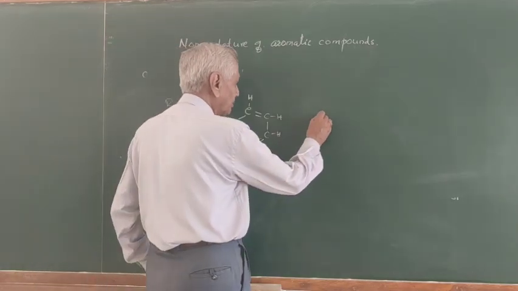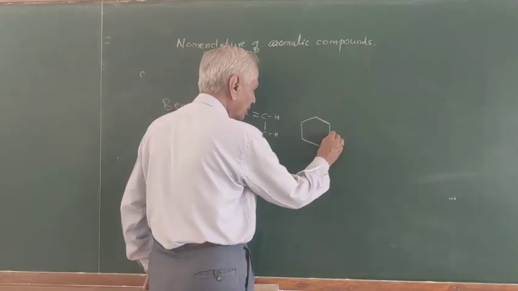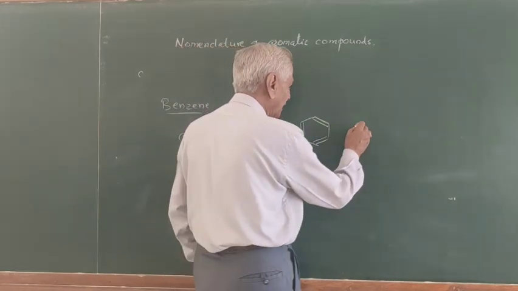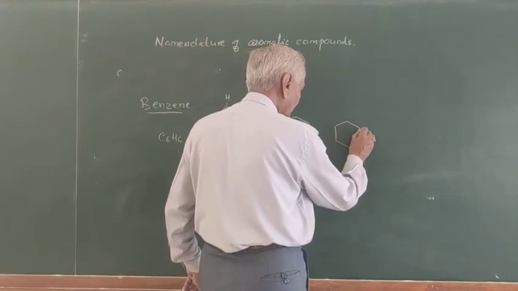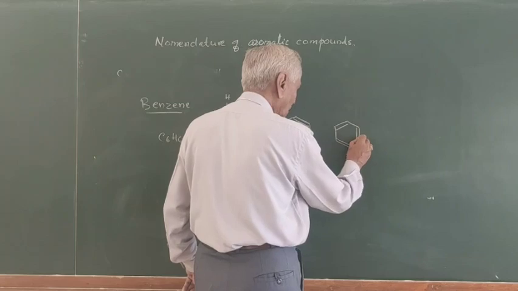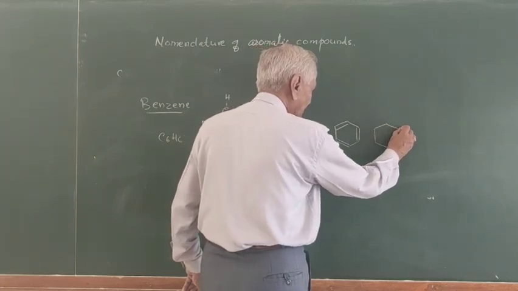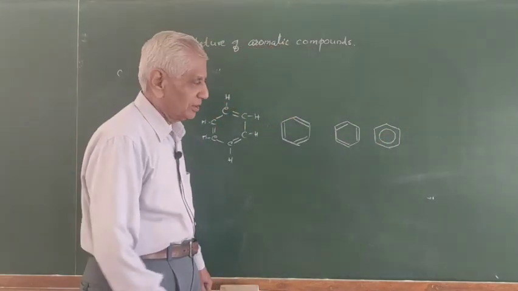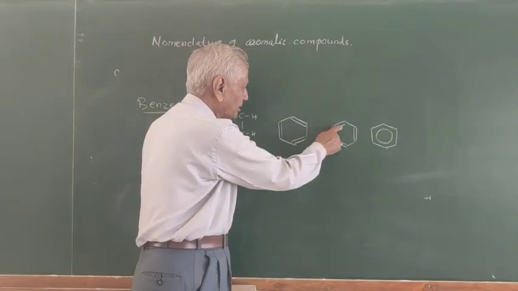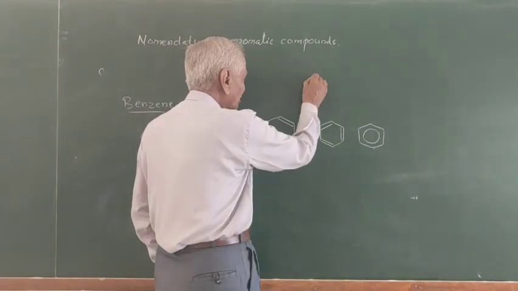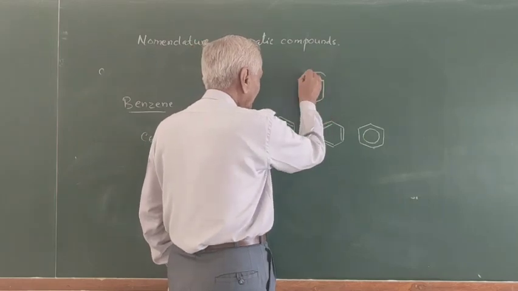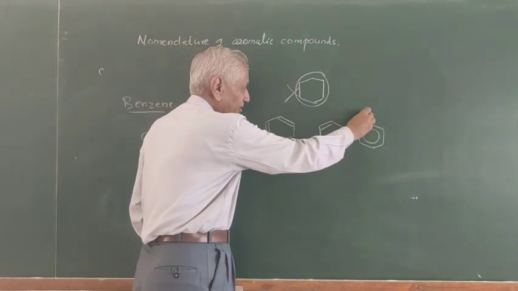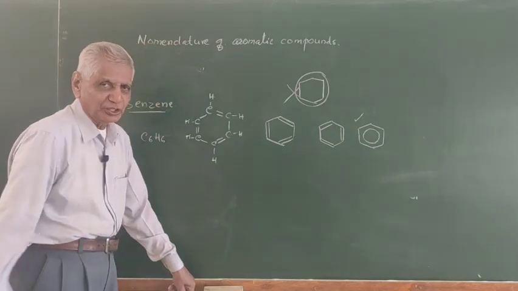Okay? This can be written by Kekulé structure. This, or you can write like this. Or usually it is written like this. This circle indicates that the double bonds are either like this or like this. Don't write like this. This is not the way. So these are the methods of writing the structure of benzene.